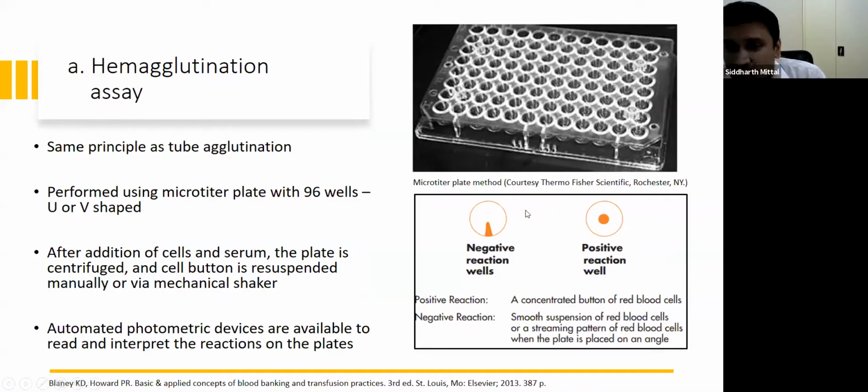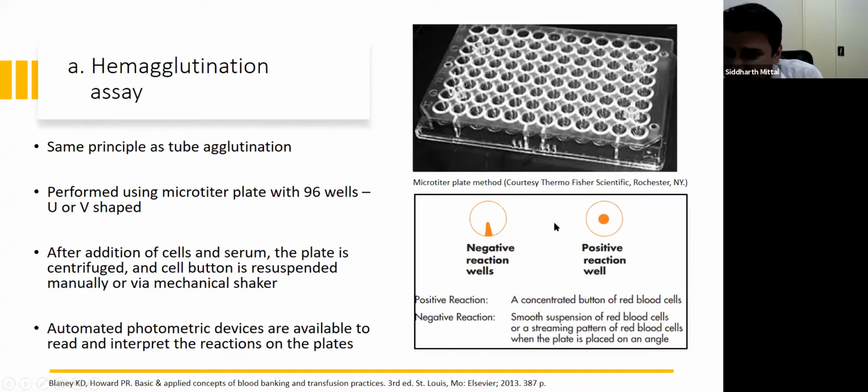If there is an antibody in the patient's plasma, it will bind to red cells, and we will get a red cell button in the center of the well, which is a positive reaction. A negative reaction will be a smooth suspension of red cells or a streaming pattern of red cells when the plate is placed at an angle.